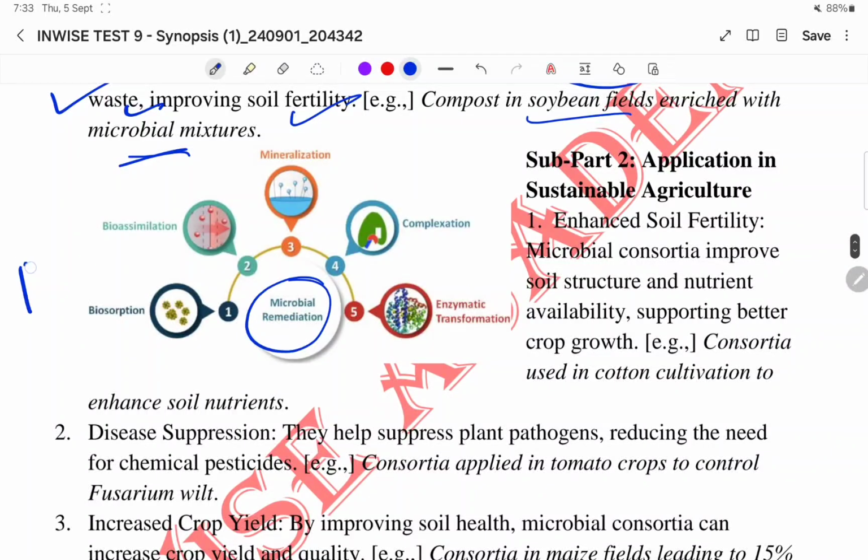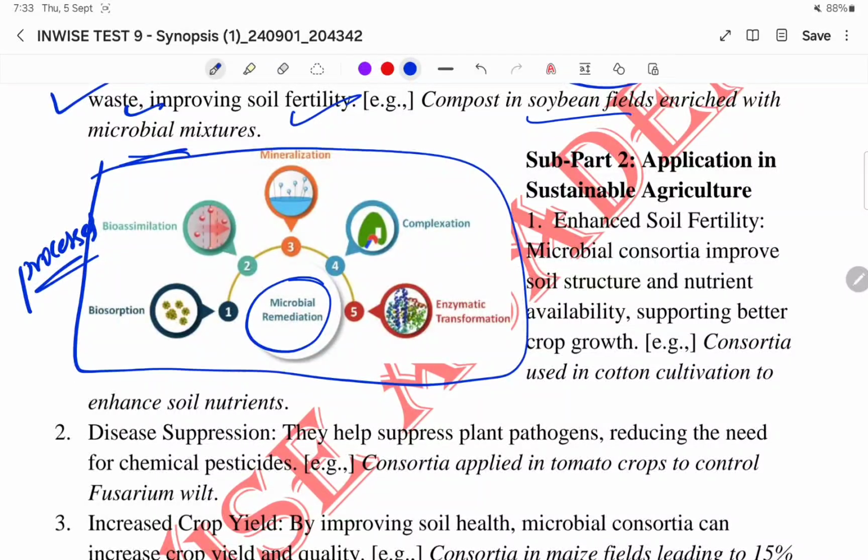So what are the processes of microbial remediation, right? Apart from what the question is asking, you need to mention those processes, like biosorption, which takes place on the surface. Then bioassimilation: it enters the external layer, the bark region, into the internal layer of the plant, then does its activity. Then mineralization, then complexation, then enzymatic transformation. So these are the processes, or you can say mechanisms also.